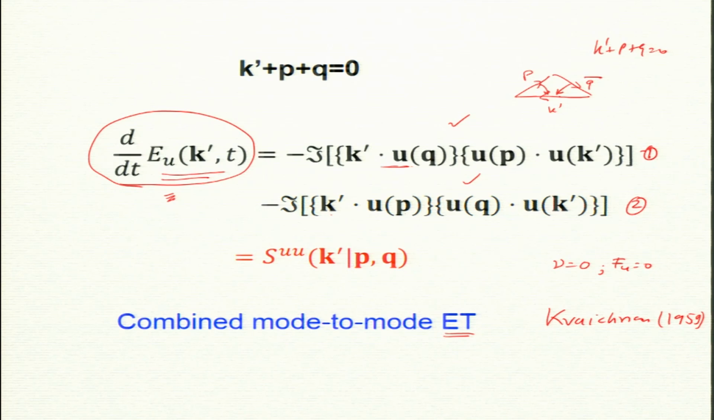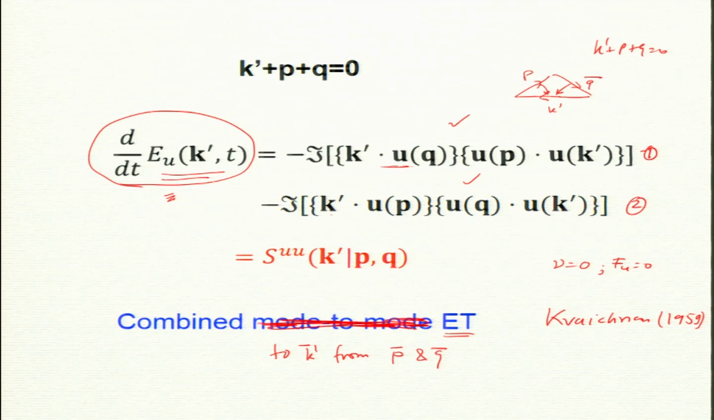Sorry, I made a mistake. It is combined energy transfer, not combined mode. Combined energy transfer to mode k prime from P and Q. So, Kraichnan said that there are 3 people, and there are only 3 people, A, B, C, or k prime, P, Q. So, k prime gets energy from the other 2.